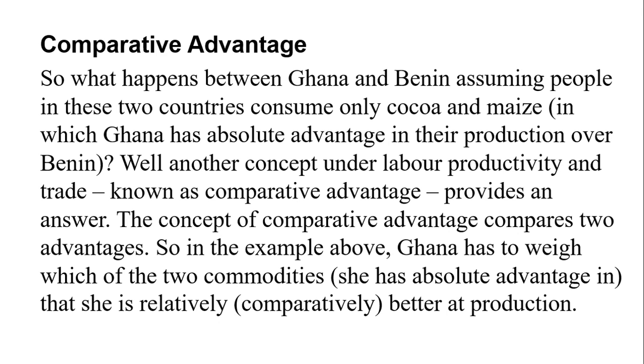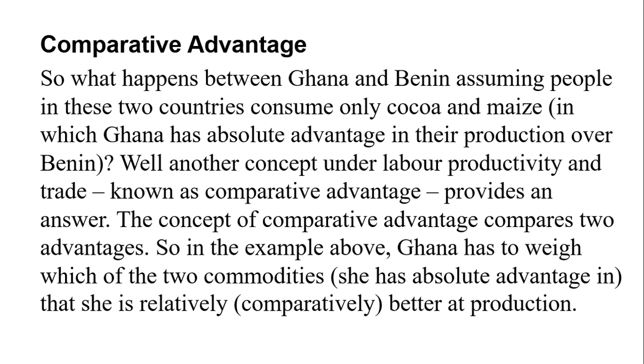The second concept is comparative advantage. This one was reiterated by David Ricardo. A country can have absolute advantage in the production of two commodities, but it doesn't mean that that country should keep producing those two commodities and not trade with anyone.